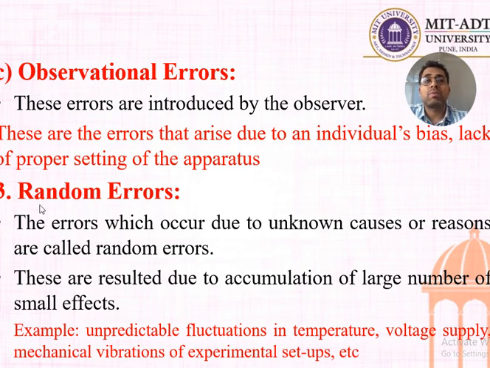And what is the last type of error? That is called random error. Random errors occur due to unknown causes or reasons. We can't find out the cause of that particular error. They result from the accumulation of a large number of small effects. Examples: unpredictable fluctuation in temperature, voltage supply, mechanical vibration of the experimental setup, etc. Such a kind of error is called a random error.